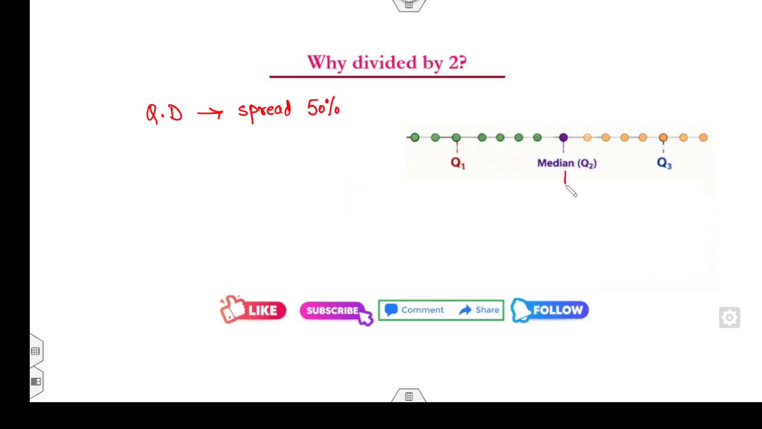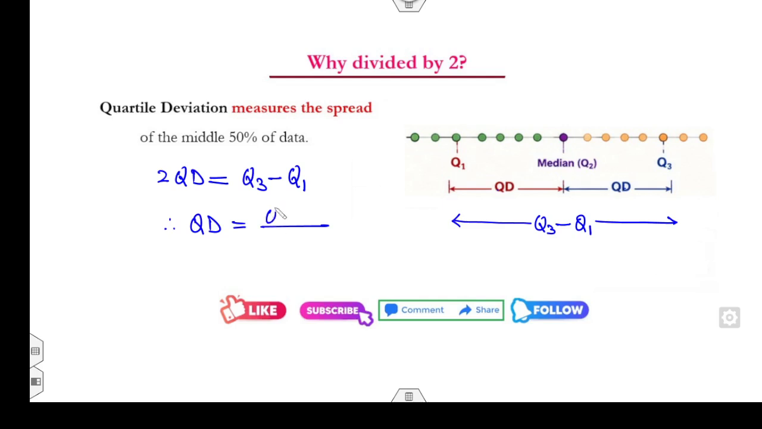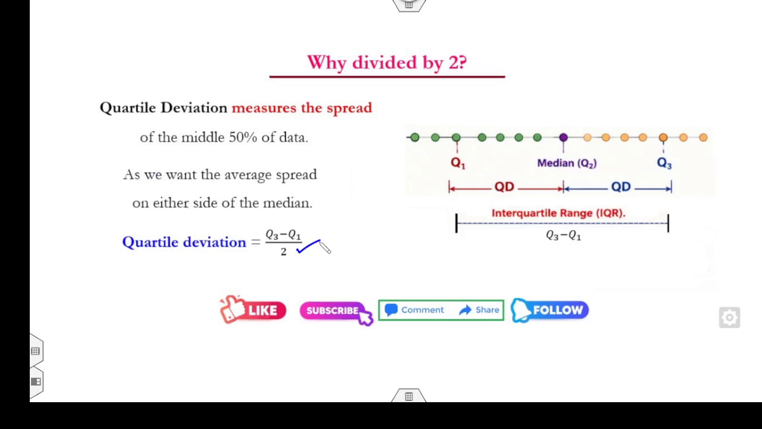So this is my 50% and the difference between them, that is the spread. That spread is called the quartile deviation. Similarly on the right hand side, the 50% is my quartile deviation. And the total is the interquartile range, Q3 minus Q1, and clearly QD plus QD, twice the quartile deviation, is nothing but my interquartile range. Therefore, quartile deviation is my interquartile range divided by 2. That's why we have used the divided by 2. But